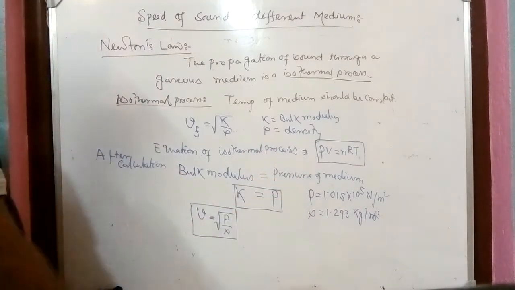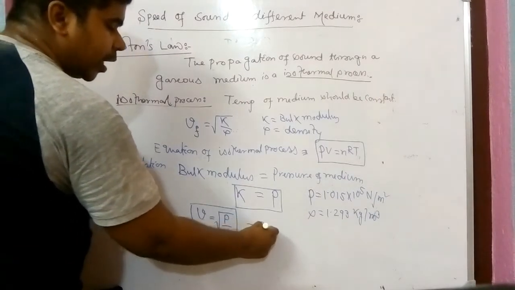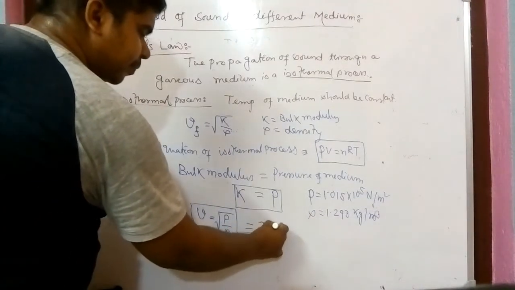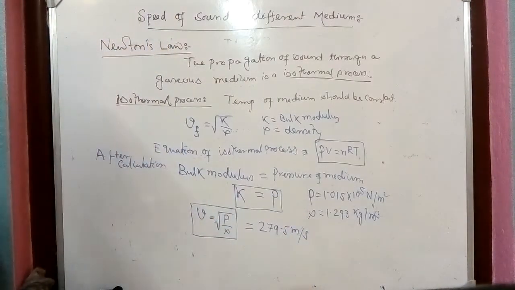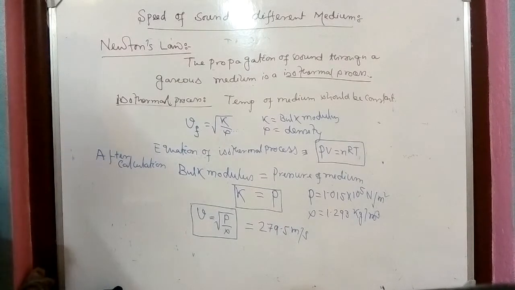So if we put the values here, we see the velocity of sound has come around 279.5 meter per second. This result has come from Newton's calculation.